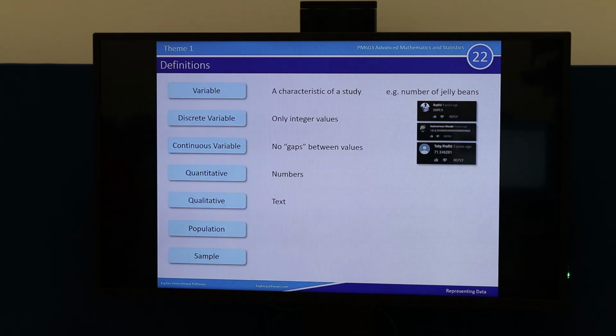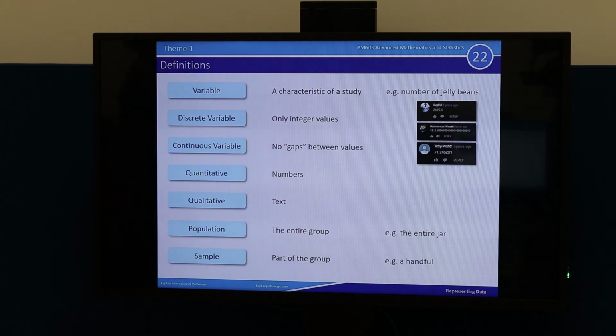Okay, good. Final two then, population and sample. What are they? The whole jelly bean is the population. Good. A handful is sample. Perfect. So the example which I used last lesson, population in our case would be the entire jar of jelly beans, whereas the sample would be that handful which I took out. So in other words, a sample is just a random group that is taken from everything that could possibly happen. The entire group would be the population. The sample would be just part of that group.